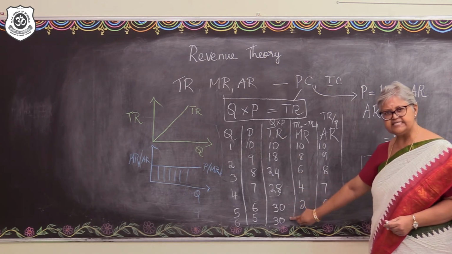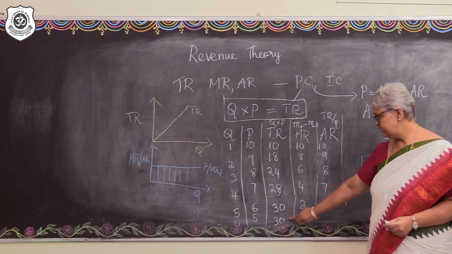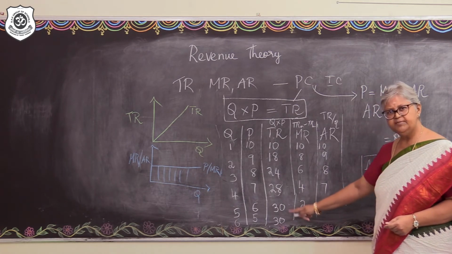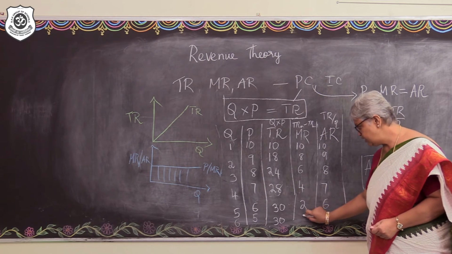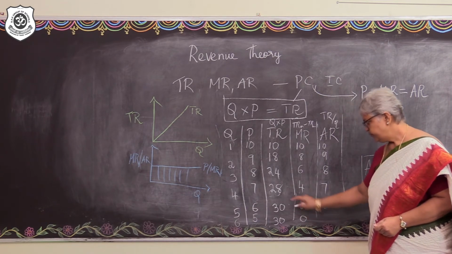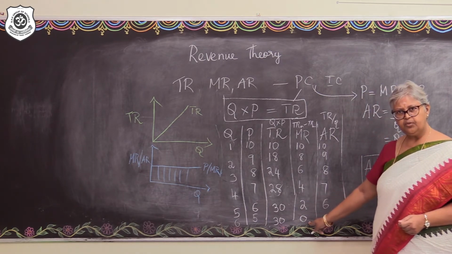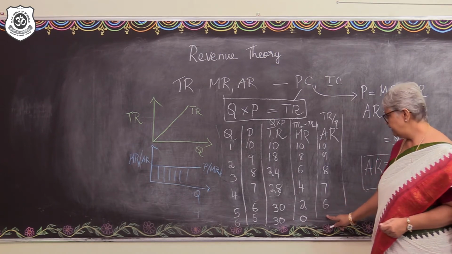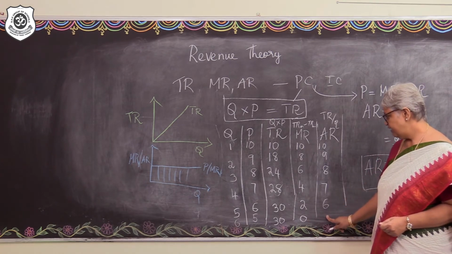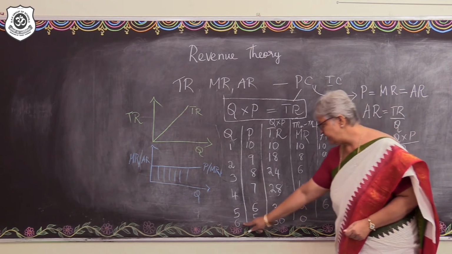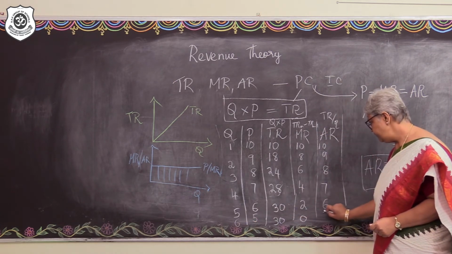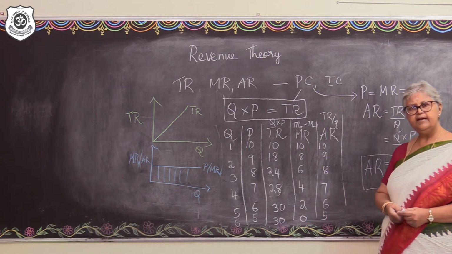Continuously it increases and then it becomes constant here, isn't it? So what is the change? 30 minus 30. So the change in the total revenue is nil, 0. Fine? And then what about the average revenue? Average revenue will be 30 divided by 6 and that would be 5.